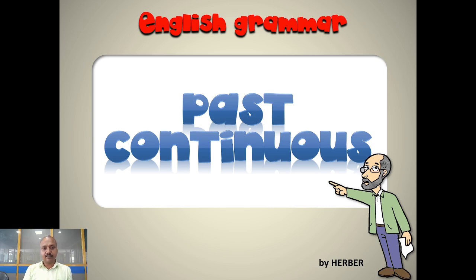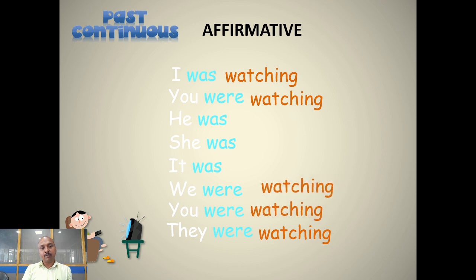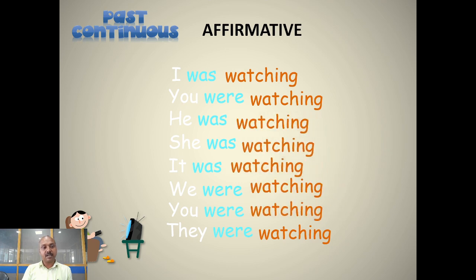Hello learners, in this video we are going to see past continuous tense. Past continuous is one among the 12 tenses and one among the 4 past tenses. The format of the past continuous tense is subject and be form, past form of the be form and continuous form of the main verb. Right.